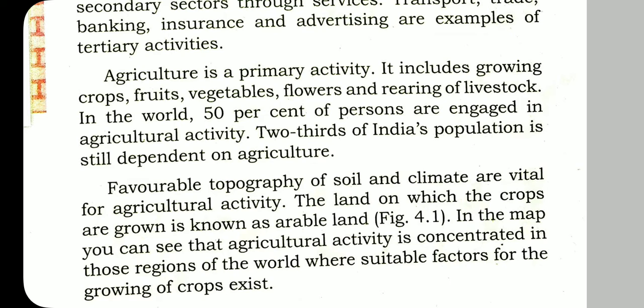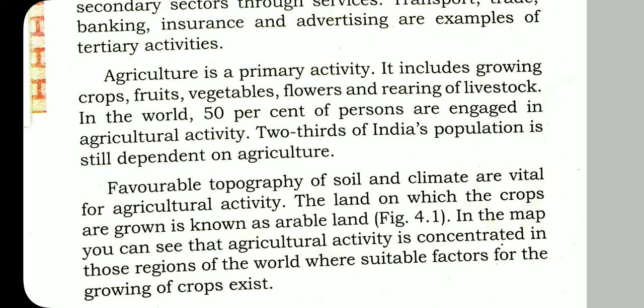And climate is also vital for agricultural activity. The suitable climatic condition is also necessary for agriculture, and the favorable topography and quality of the soil is also most important. The land on which the crops are grown is known as arable land.